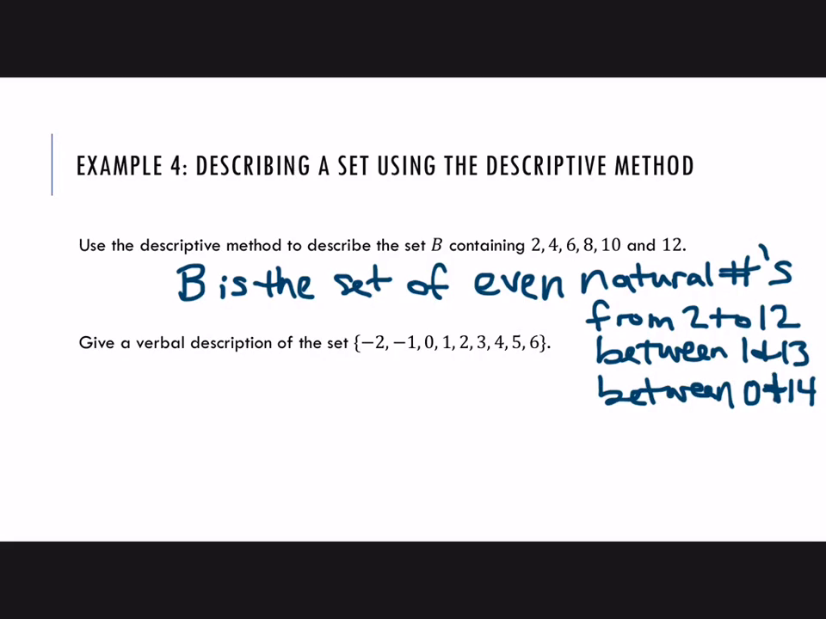Okay, how about the set -2, -1, 0, 1, 2, 3, 4, 5, 6. All right, well, these are not just natural numbers because we have these negatives and 0, but you can use that term we just talked about, an integer. So this is the set of integers.